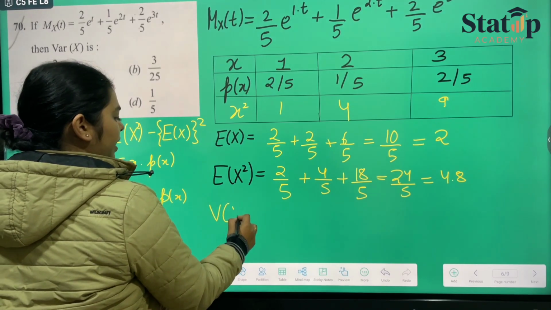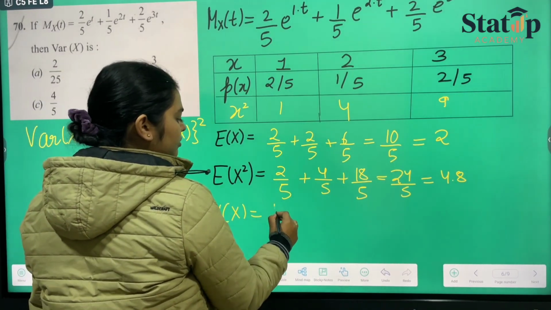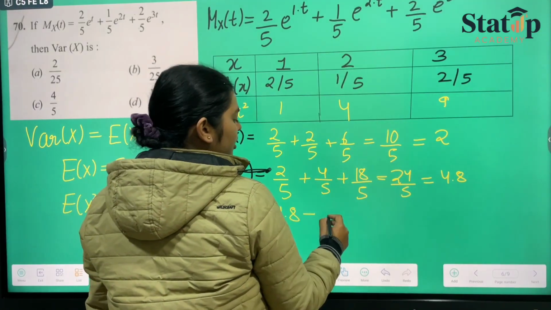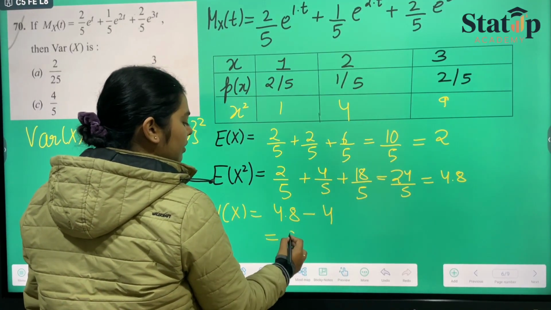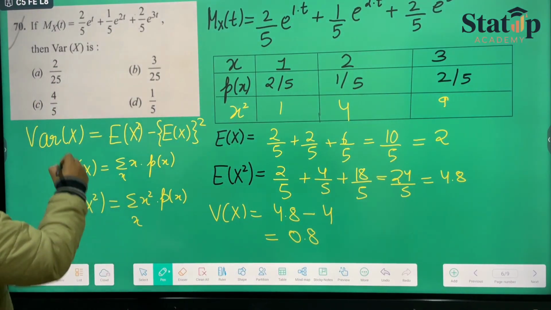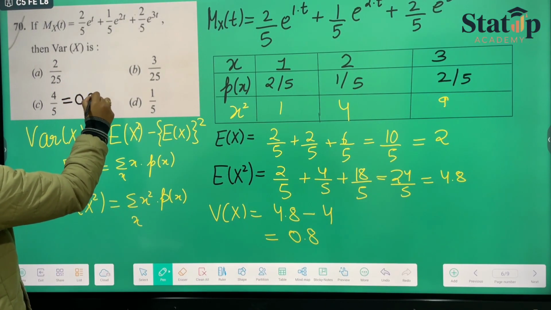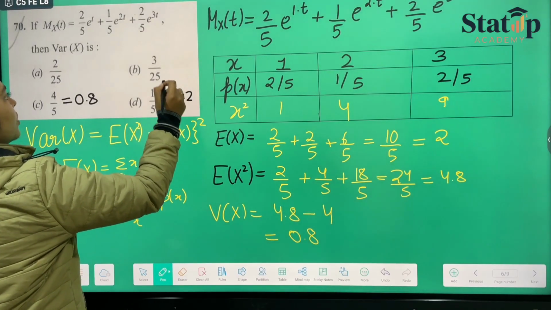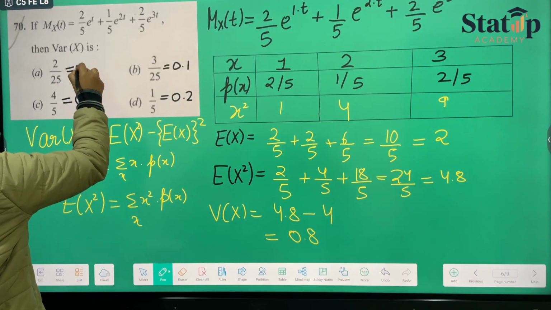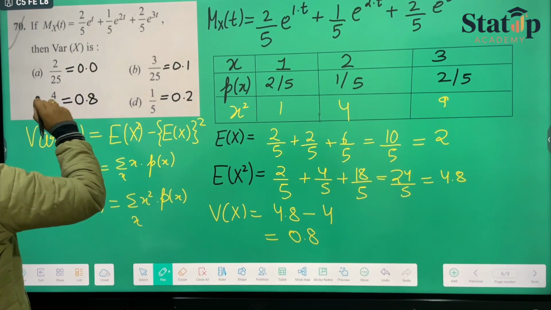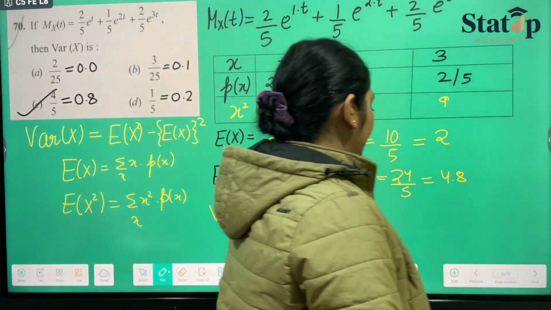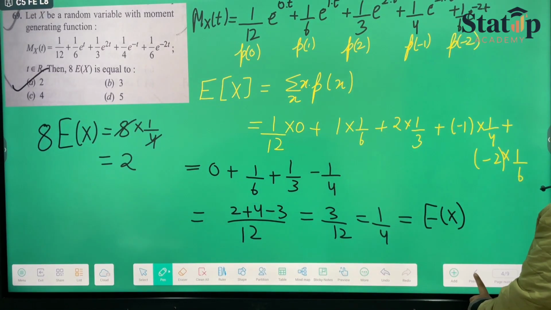Now variance of x is nothing but expectation of x square, which is 4.8, minus expectation of x whole square. 2 square is 4, so the answer is 0.8. If we see here, 4 by 5 is nothing but 0.8, this is 0.2, this is 0.1 something, and this is 0.0 something. So our option number C is the correct answer. That's how we calculate it in examination.